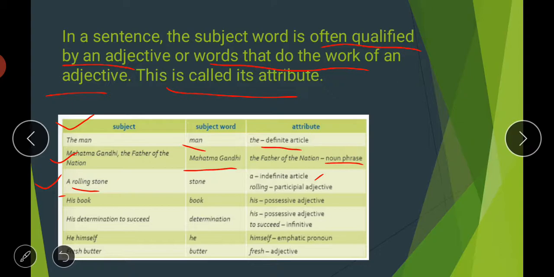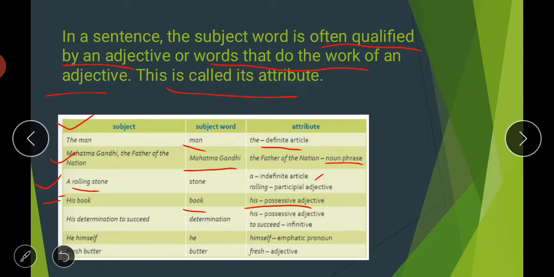Then the next one is his book. Book is the subject word here, and his shows the belongingness of the book to a person. So his is your possessive adjective. As you know, possessive adjectives are those which show the belongingness of something to someone.